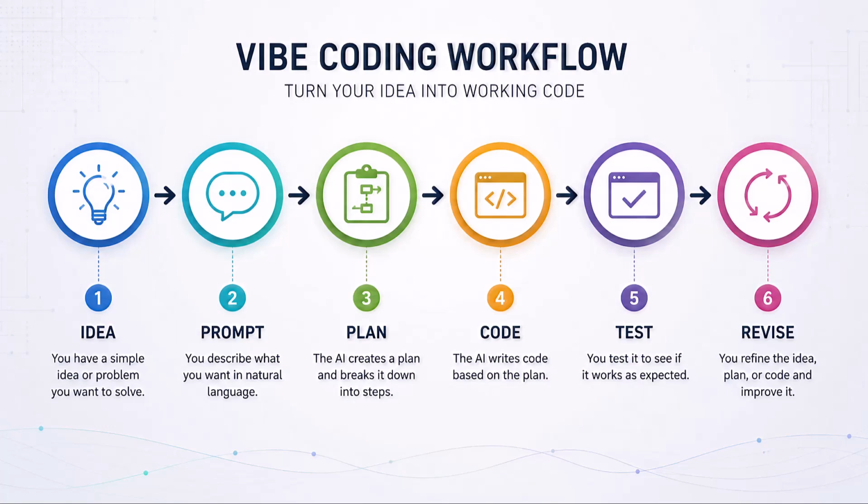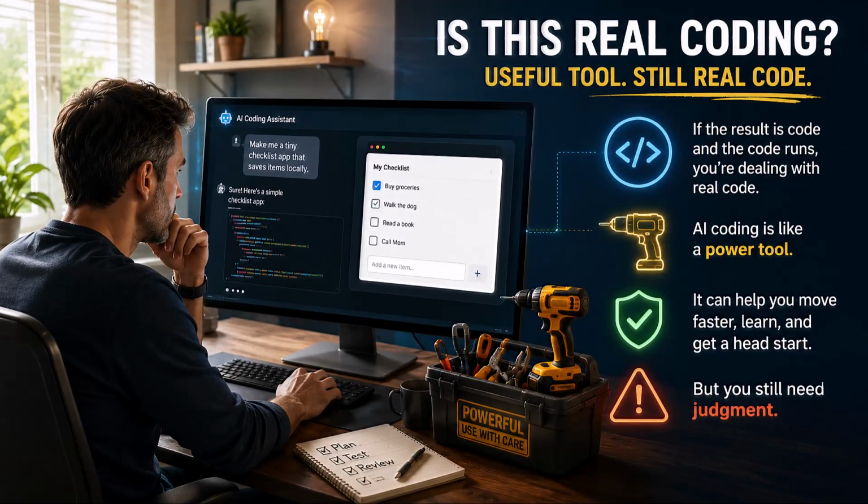Depending on who is using the phrase, though, vibe coding can mean two very different things. The useful version is, "I am using AI to help me prototype and learn faster." The risky version is, "I do not understand this code, but it looks official, so I am going to run it." Those are not the same thing. This video is about the first version, the practical version, the "let's build something small and understand what is happening" version.